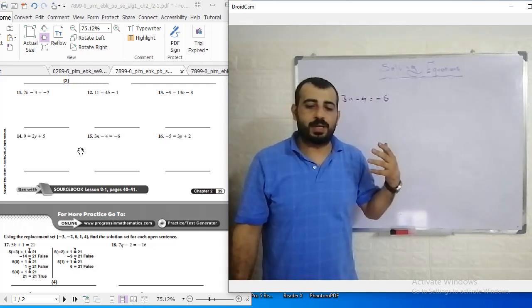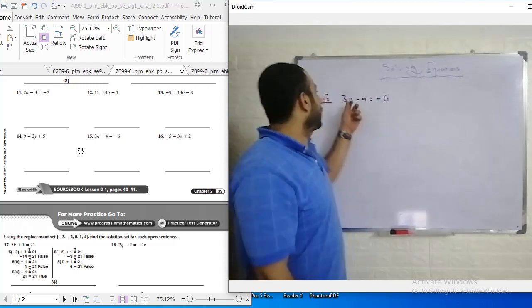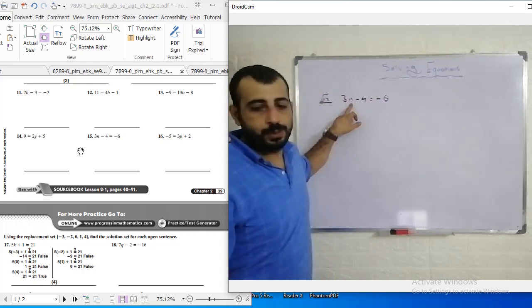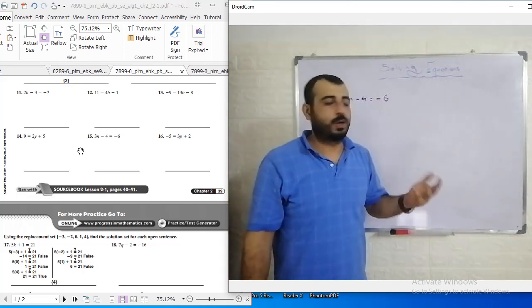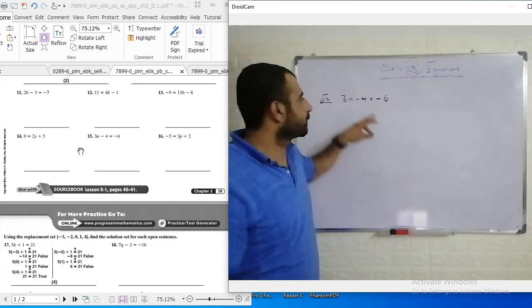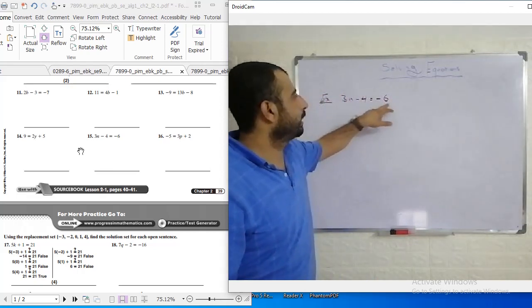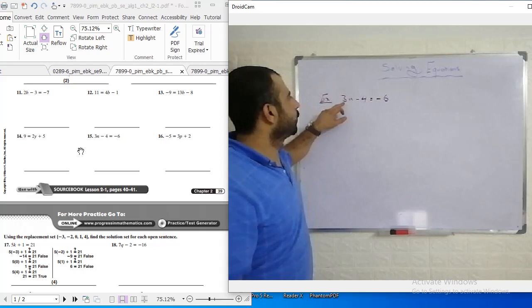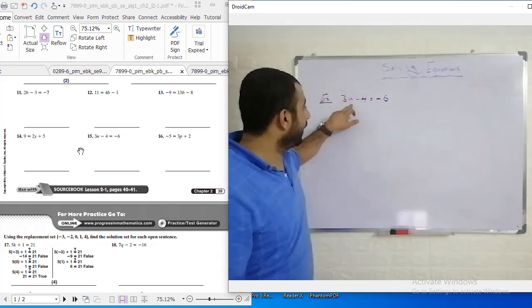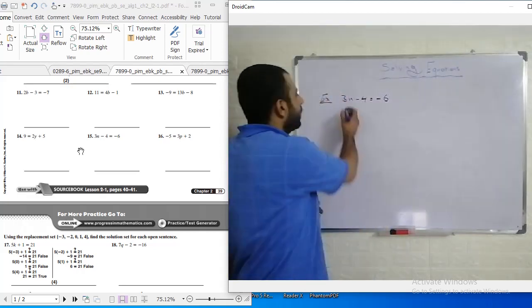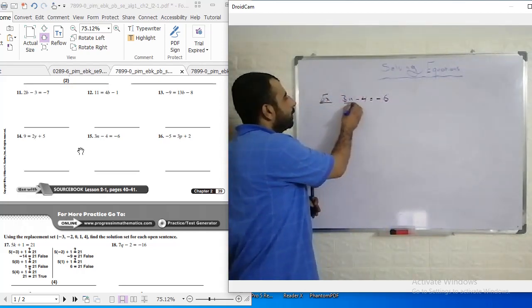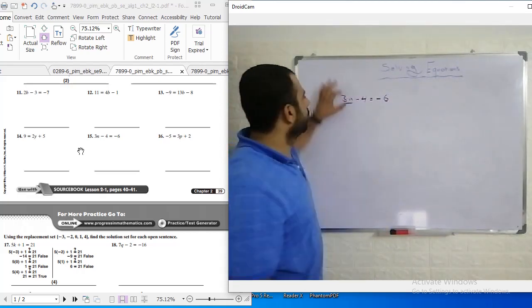By variables, I mean the letters, which is n in our question. And when I say constants, I mean the numbers, any real numbers, like negative 4 and negative 6. This 3, which is multiplied by n, is called the coefficient of the variable. It's considered as one block. We cannot move it.